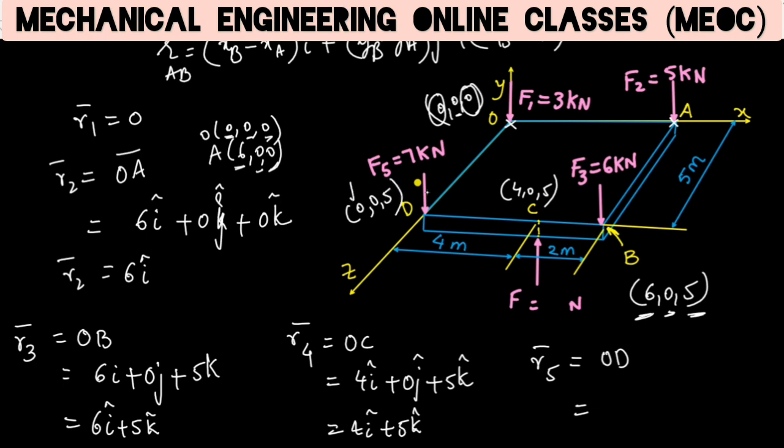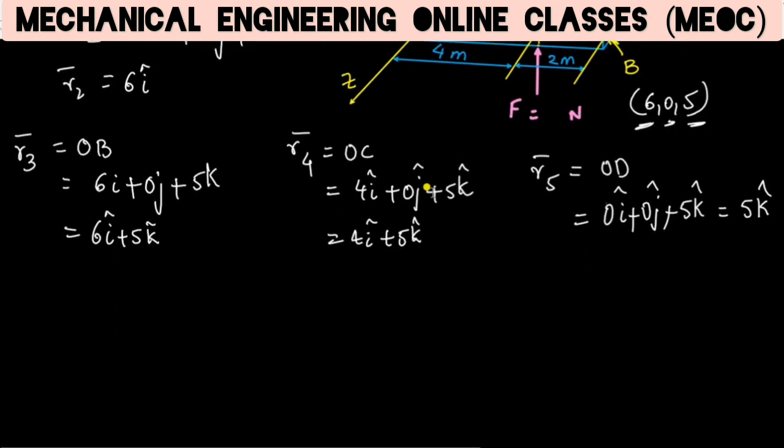So its x coordinate minus origin's x coordinate is 0I, plus y coordinate of D minus y coordinate of origin is 0j, plus z coordinate of D minus z coordinate of origin is 5k. So this is 5k. So we have all the force vectors and all the position vectors.